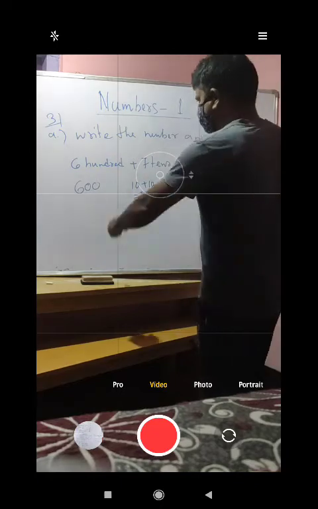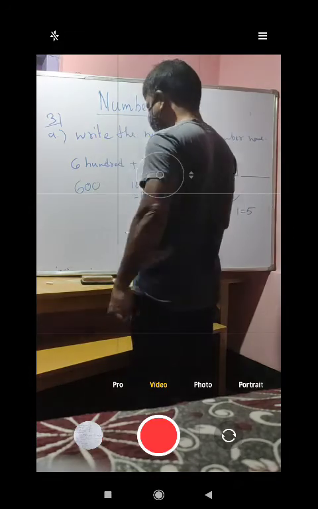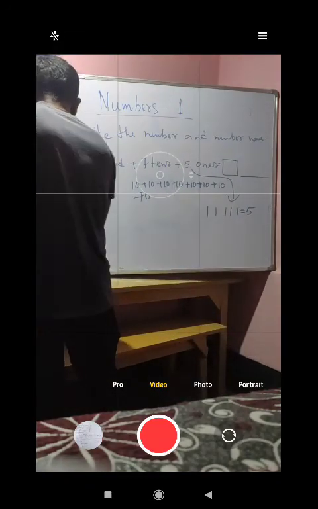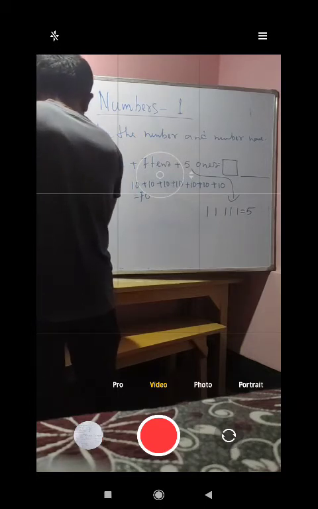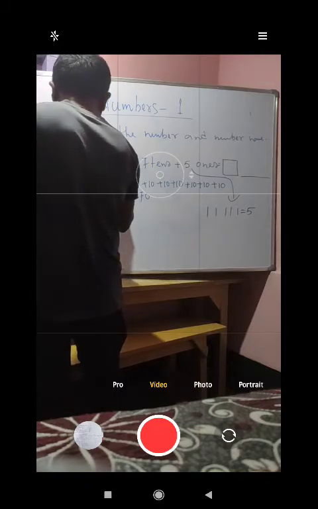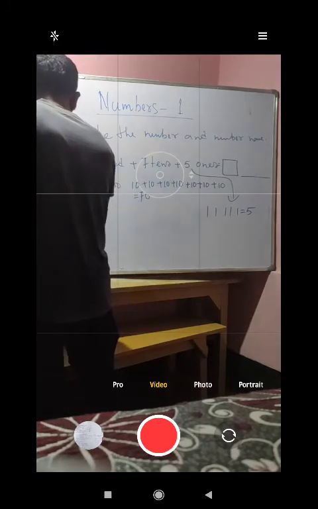Okay, 600. That means 100 will be 6 times. You can write like this: 100 plus 100 plus 100 plus 100 plus 100, 1, 2, 3, 4, 5 plus 100.